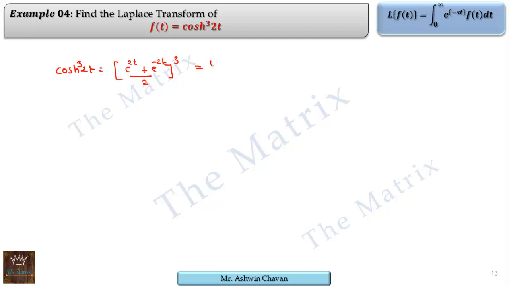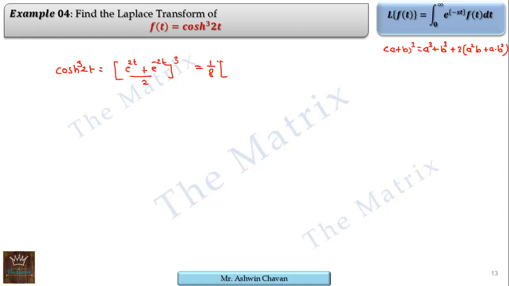Therefore 1 by 8 as cube here, then a plus b cube. What is a plus b cube? Let me write here. A plus b cube is cube of both terms first, that is a cube plus b cube, plus 3 times first square into second plus first as it is and second square.